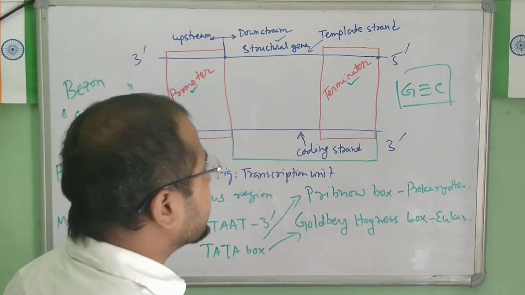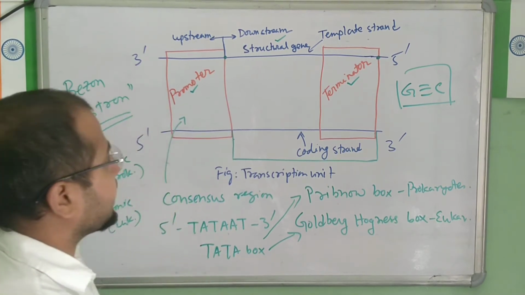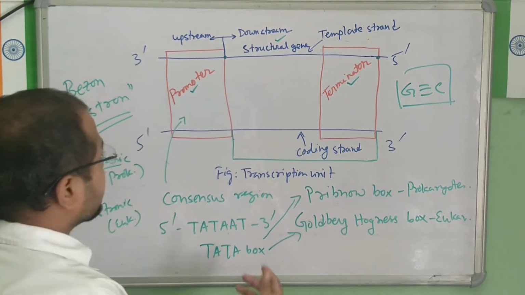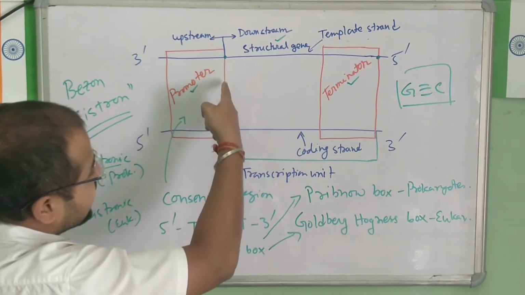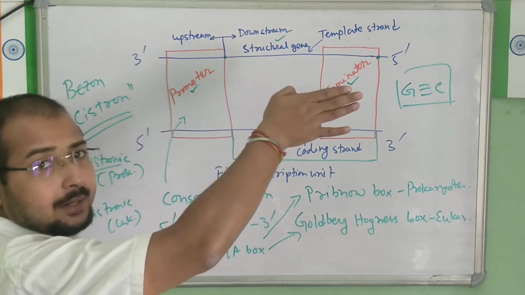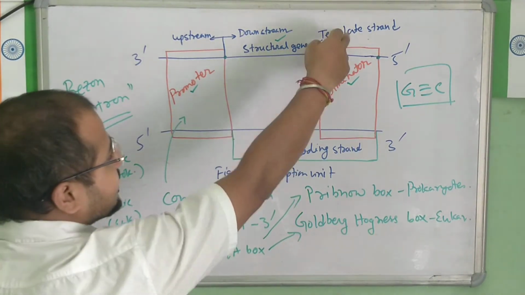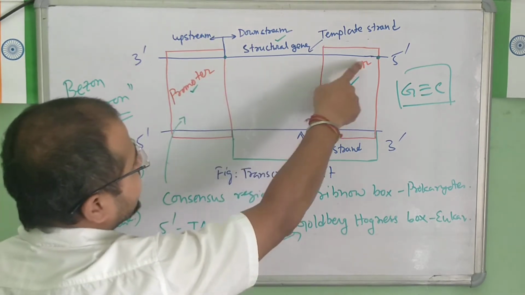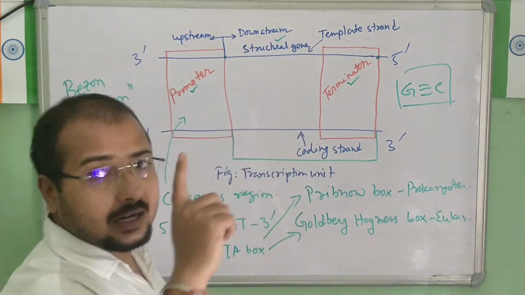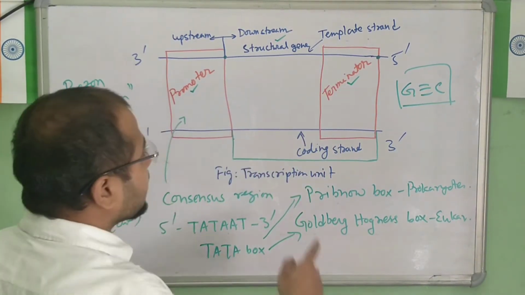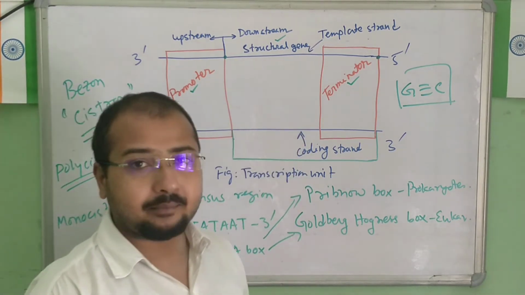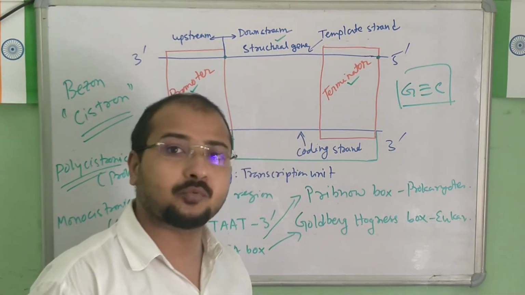The transcription will proceed in the 5' to 3' direction. The template strand runs 3' to 5', and the template strand is the parent strand from where the transcription will take place.